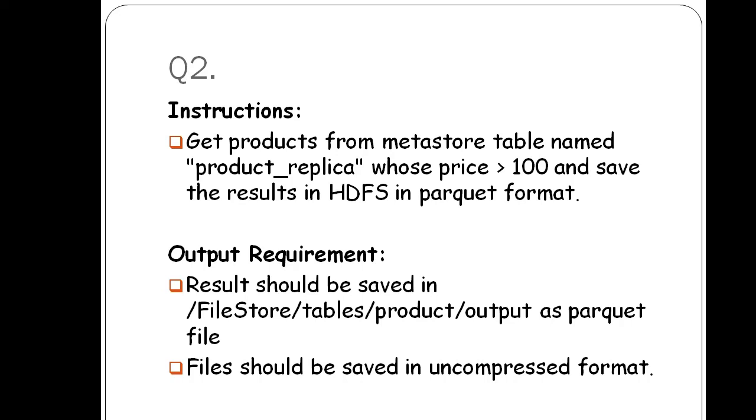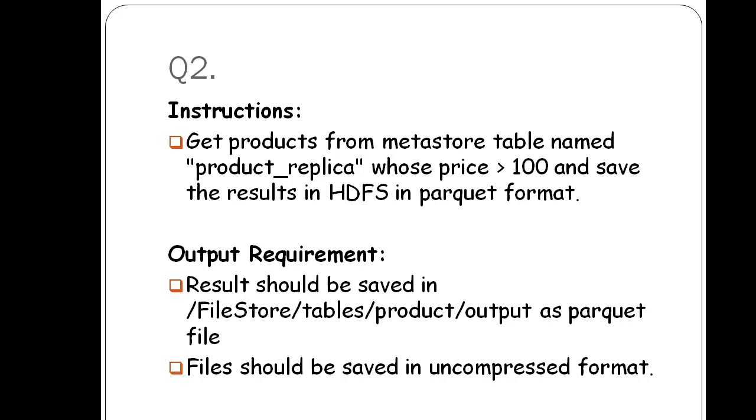It means reading the data from the Hive table, filtering those products whose price is greater than 100, and then writing the result in Parquet file format.